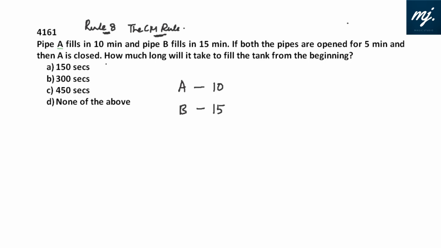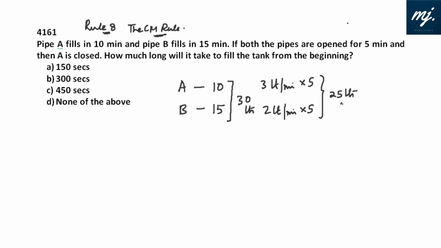If both the pipes are opened for 5 minutes and then A is closed, how long will it take to fill the tank from the beginning? We are using the CM rule itself. It is 30. That means A is filling 3 liters per minute, and pipe B is filling 2 liters per minute. And suppose the capacity of the tank is 30 liters. So in 5 minutes, the work done by these two is 5 into 5, 25 liters is already there in the tank. Done in 5 minutes.